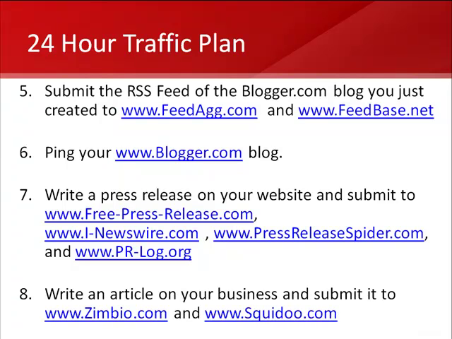The next thing you're going to do is write an article on your business. It's going to be an article of about 300 or so words, 350 words or so, on your business, and you're going to go through the process of submitting it to these 2 websites, Squidoo.com and Symbio.com. The main point is you just go to these sites and set up your account, and once you set up your account with them, you just follow their basic instructions for setting up your site.